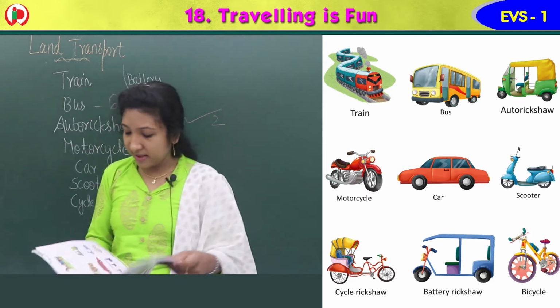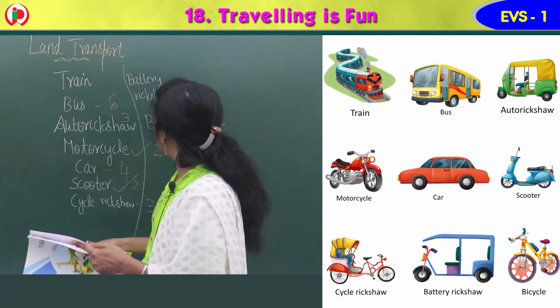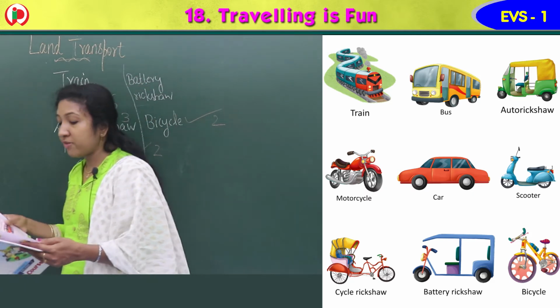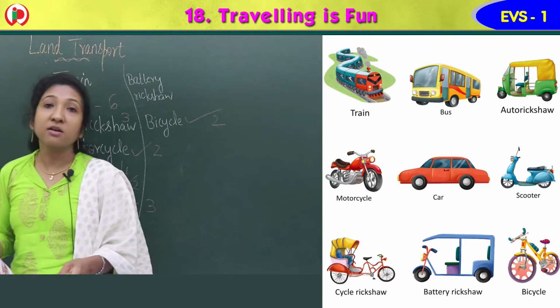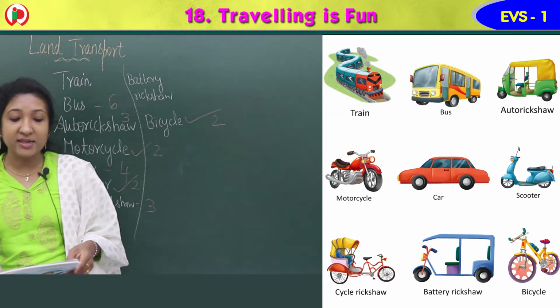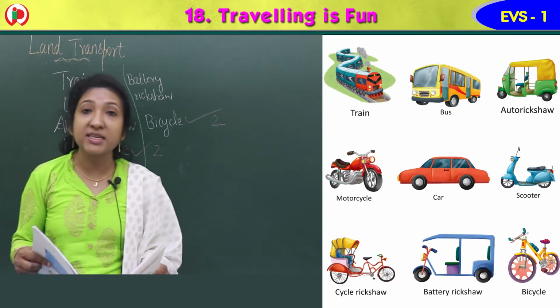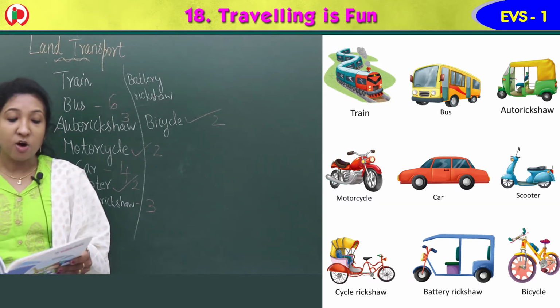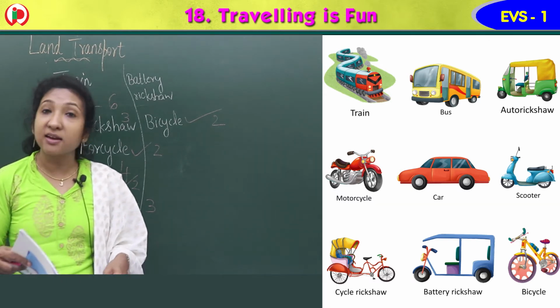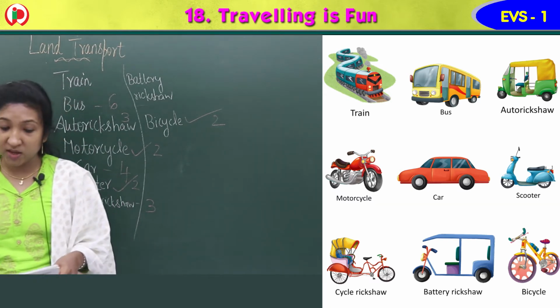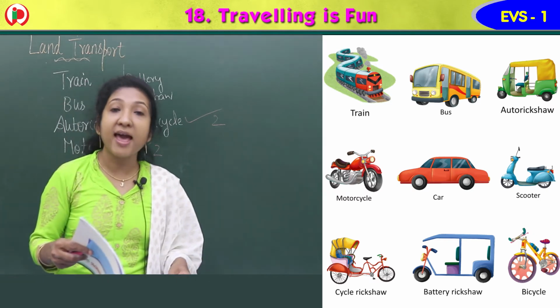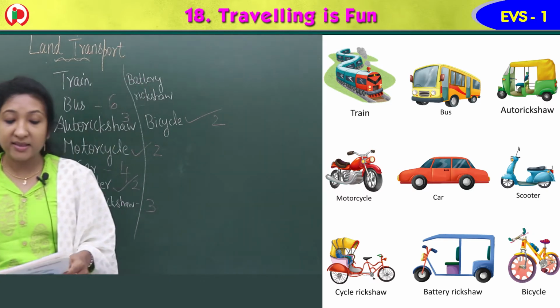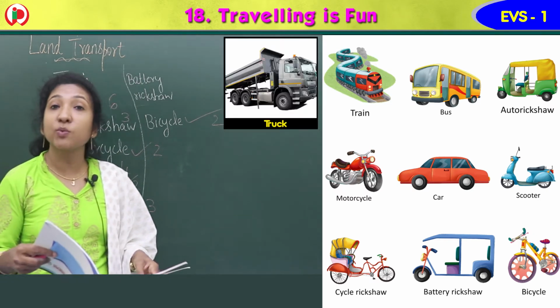So most of the vehicles have wheels, and vehicles like bicycles, scooters and motorcycles all have 2 wheels. Auto rickshaw and cycle rickshaws have 3 wheels. Cars have 4 wheels. Buses and trucks have 6 wheels.